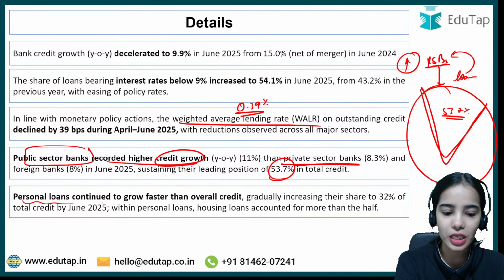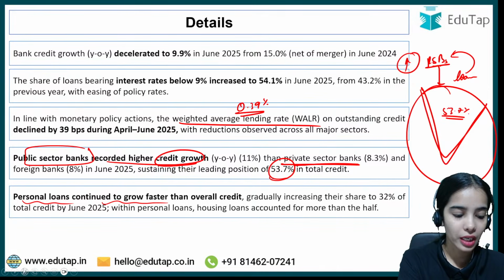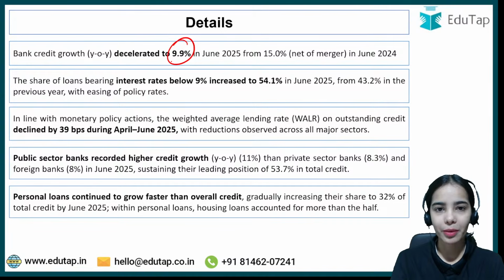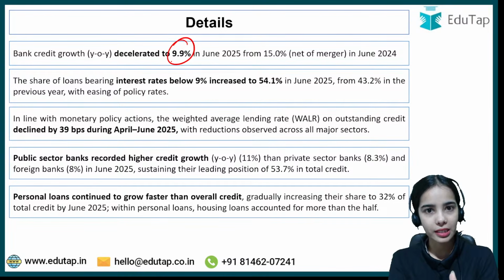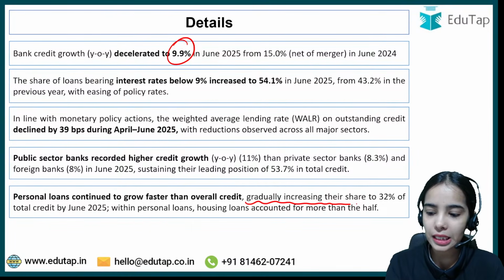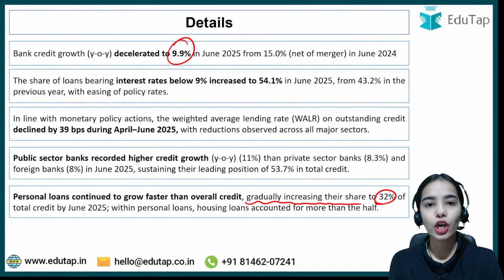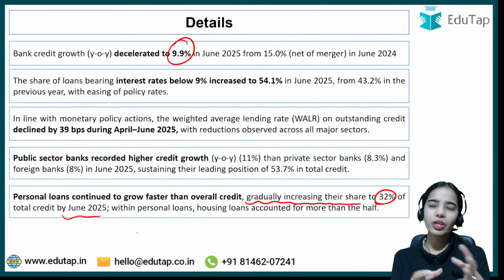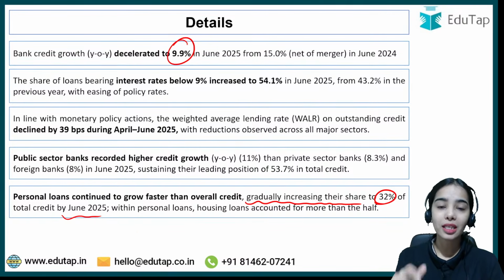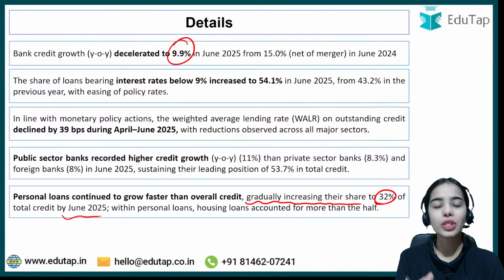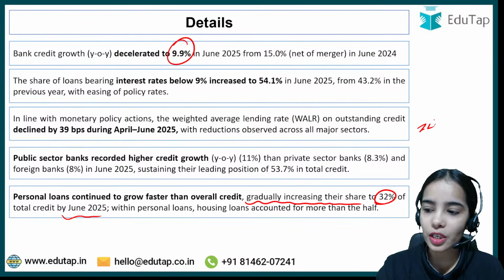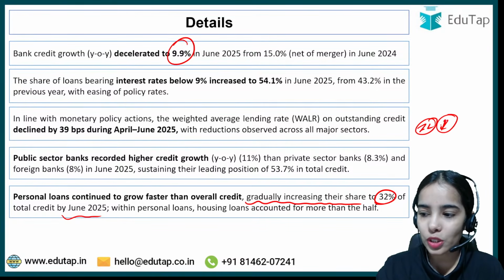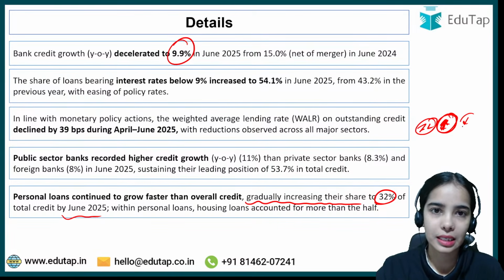Next, personal loans continue to grow faster than overall credit. If the overall credit is growing by 9.9%, personal loans are growing faster than that, gradually increasing their share to 32% in the total loans given by June 2025. This is somewhat problematic, because the personal loans are usually consumption loans that also consist of housing loans, and they are increasing faster, while the industrial loans are also growing, but their growth rate is decreasing.